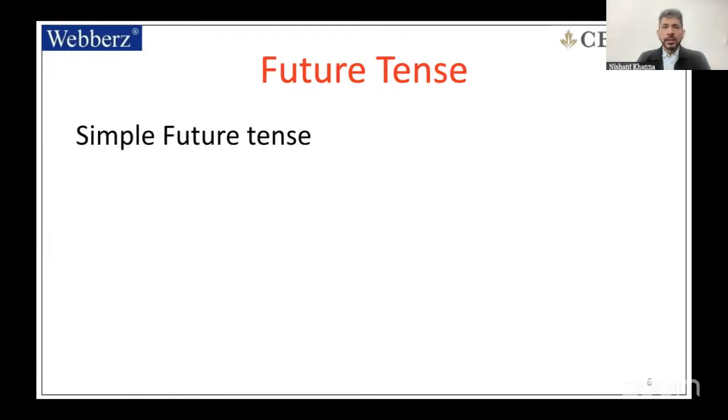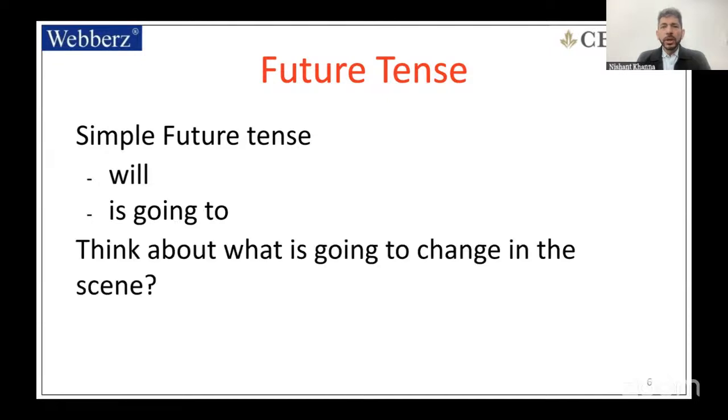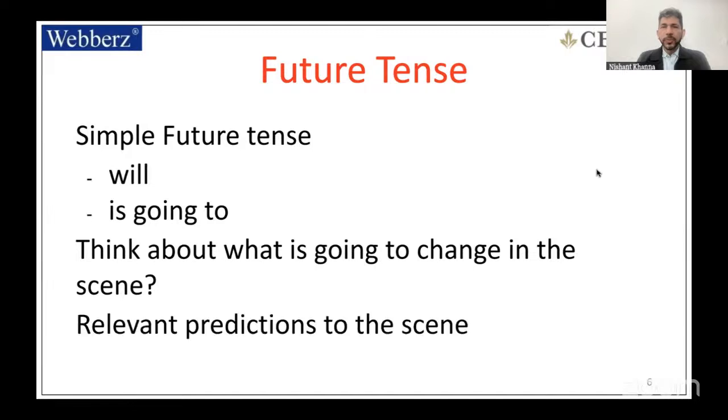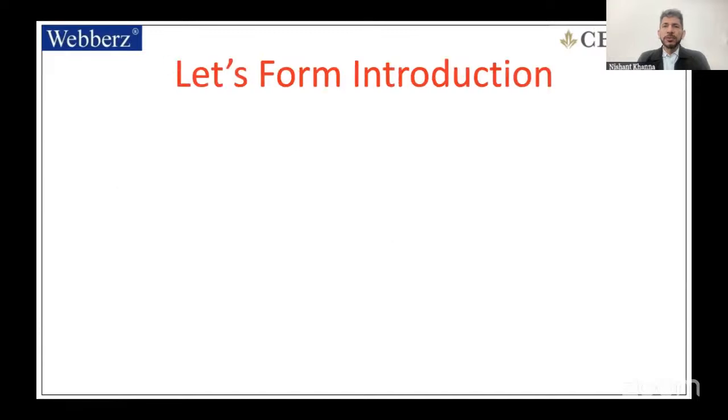Use the simple future tense. Why? Because we have to predict this will happen. Will, is going to. Think about what is going to change in the scene. Relevant predictions to the scene are very important. Don't make weird predictions like a storm is going to come or an earthquake is going to come. That is senseless. Let's form the introduction first.